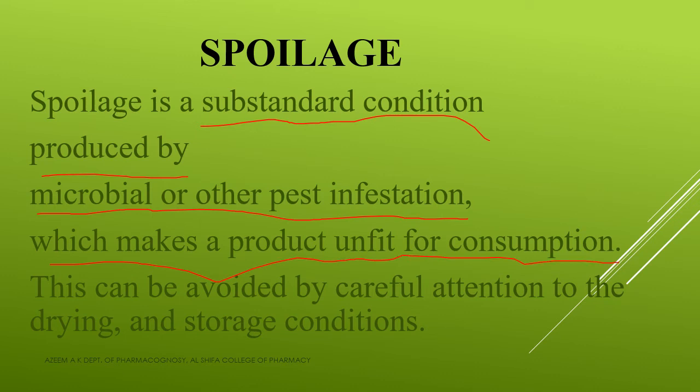So if a product is attacked by microbes or some pests, then that product becomes unfit for consumption. Okay, and this can be avoided by careful attention to drying as well as storage.